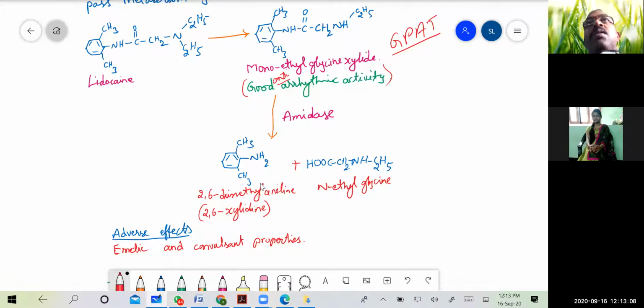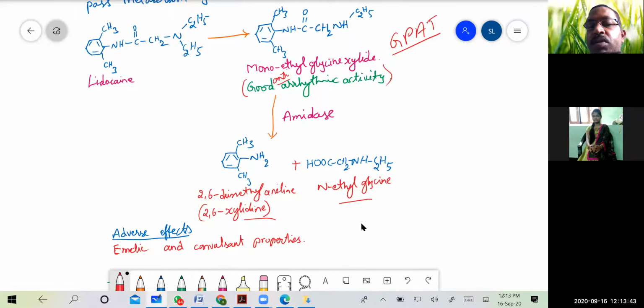This is an end metabolite, and the other end metabolite, from amidase action on the metabolite, is N-ethyl glycine. So the metabolites of lidocaine are monoethyl glycine xylidide, which is also an active antiarrhythmic agent, and two inactive compounds, 2,6-dimethyl aniline or 2,6-xylidine and N-ethyl glycine.